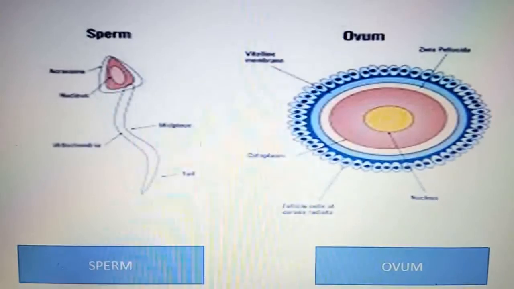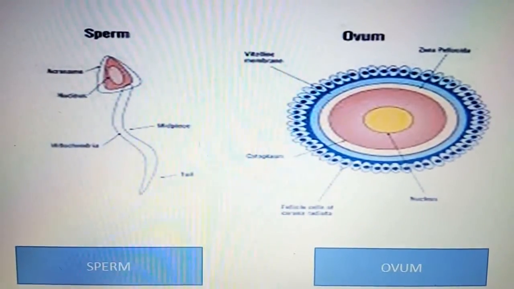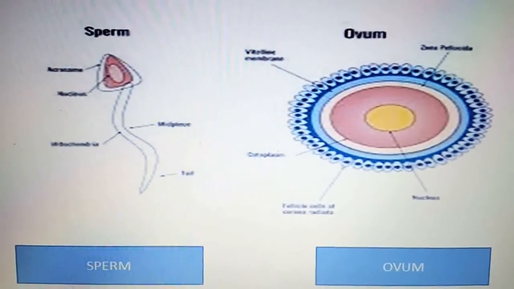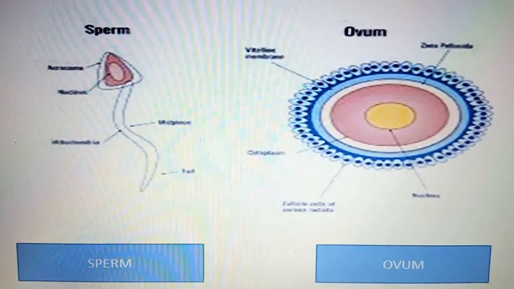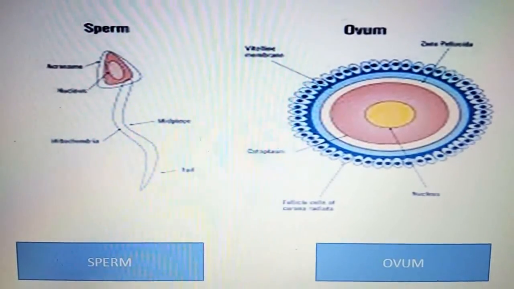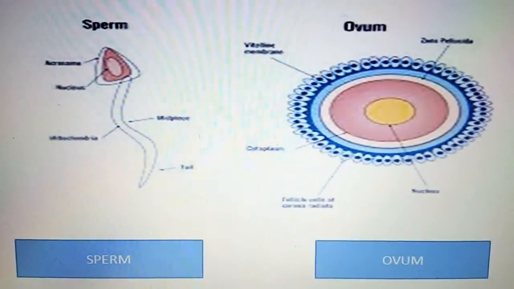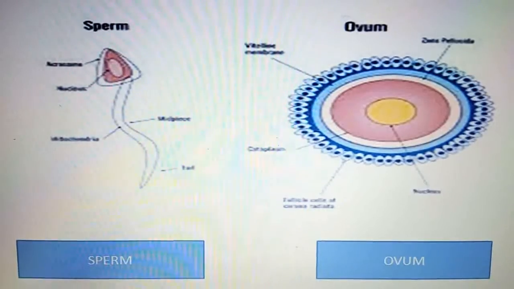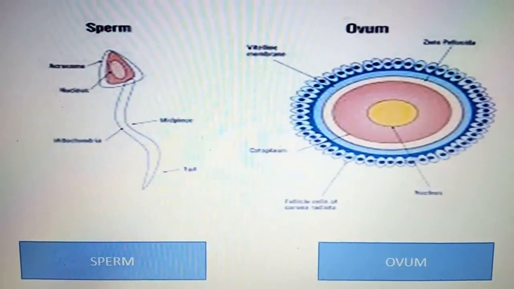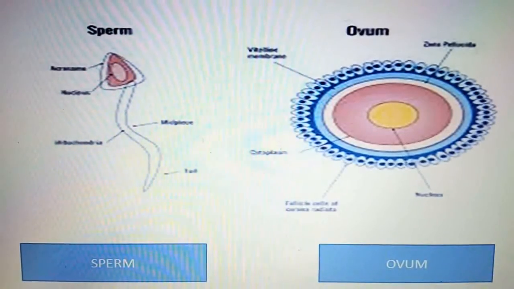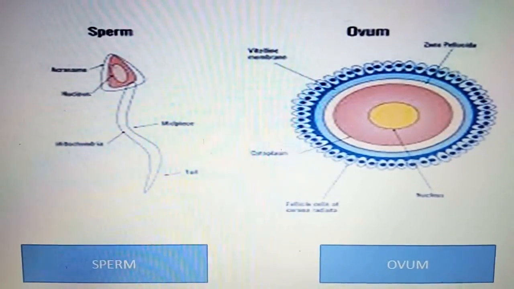But this fertilization takes place inside the body of a mother, or the female. The fertilization takes place inside the female. So there are two types of fertilization: where the fertilization is within the body of a female, this is called internal fertilization, and external fertilization is when the eggs are laid and they are fused outside the body. So that is external fertilization.